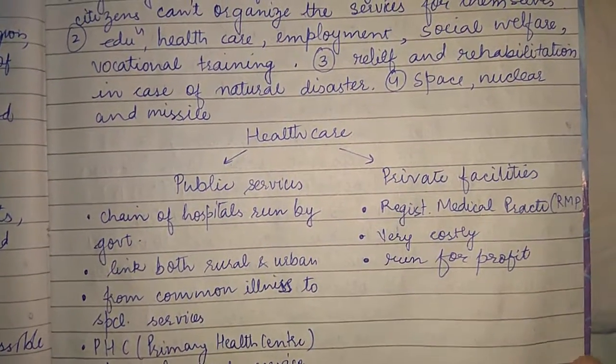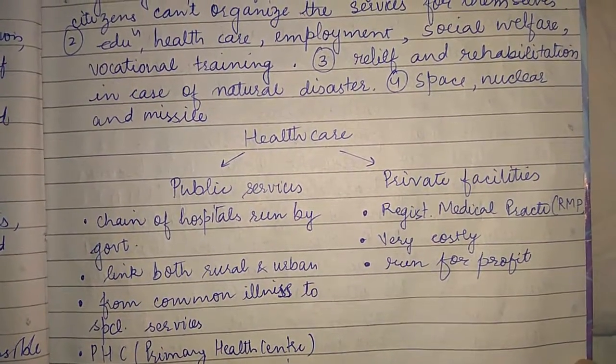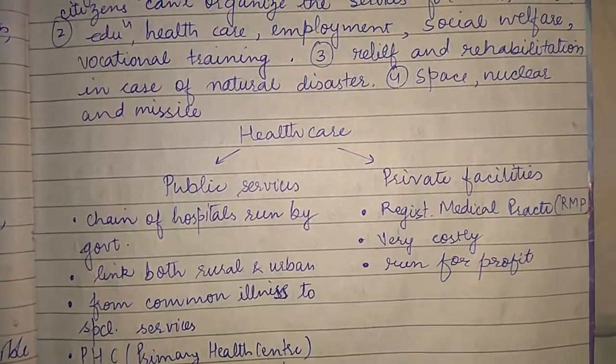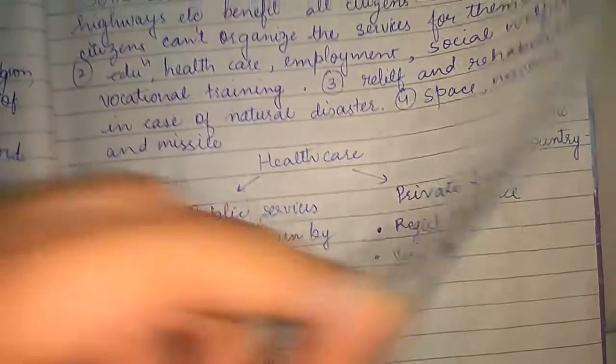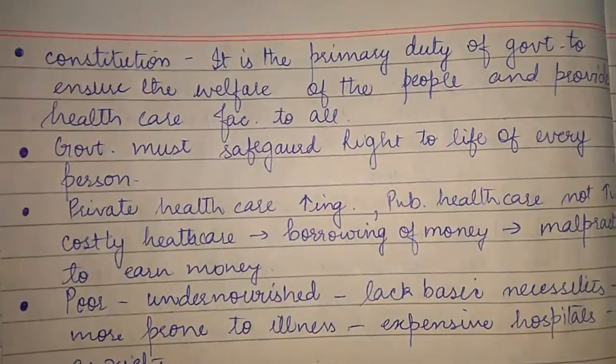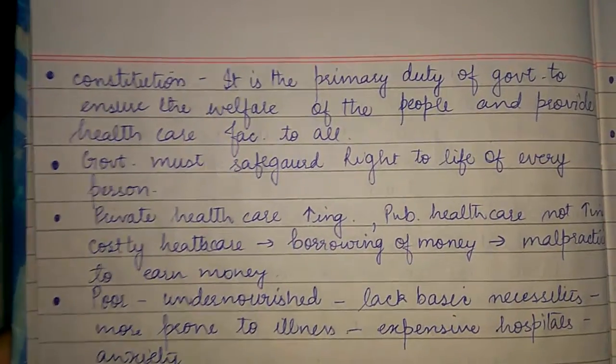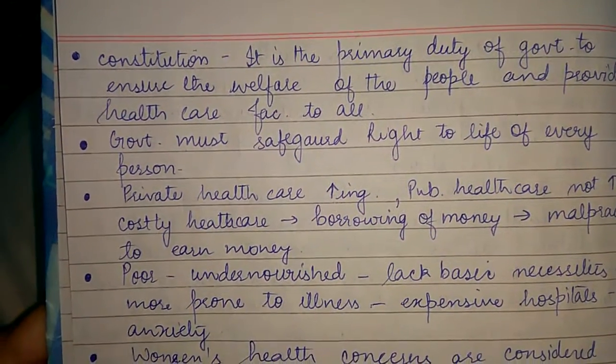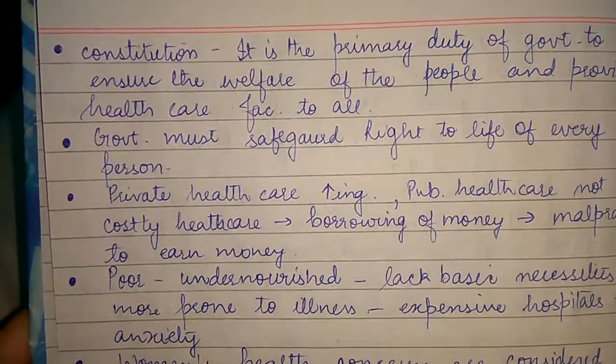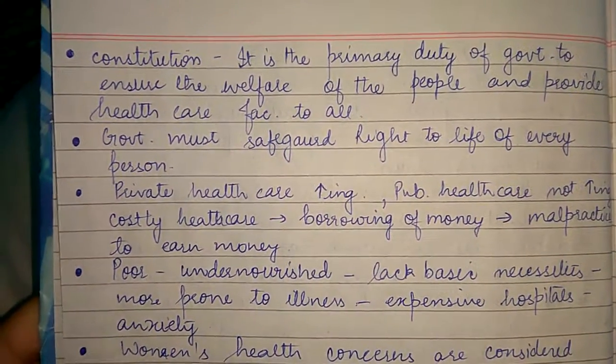And private facilities, these are RMPs, registered medical practitioners, and they are very costly, and majorly they run for profit. These are very easy points. It's just a brief revision of the full NCERT. You need not read the complete NCERT after this. You can just re-listen to this video and your NCERT will be done.